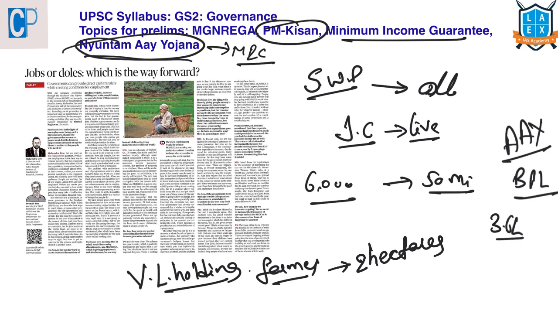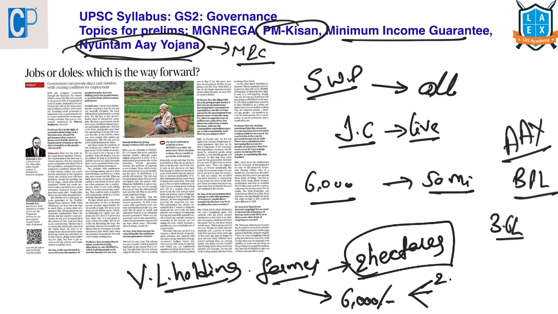Please remember here it is not 2 acres, it is 2 hectares. They will be provided with 6,000 rupees per year under this PM-Kisan Yojana. And this 6,000 rupees will be provided in 3 installments, 2,000 rupees in each installment.